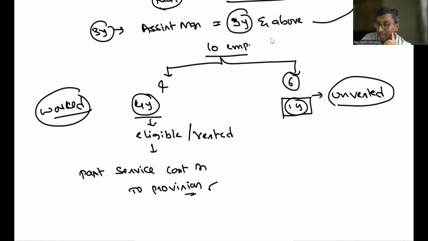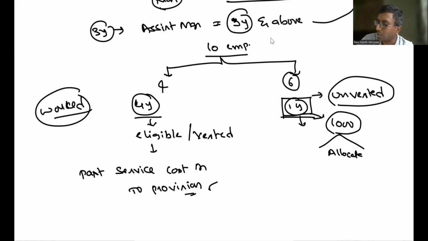Now what is the standard saying? What is the amount that comes to 1 year service cost? Sir, 1 year service cost is 1,000 rupees. Some number I'm taking. Anyhow, another 2 more years these guys have to work, no? Yes, sir. So the 1,000 rupees related to the first year, you please allocate it in the remaining period. Remaining period means you charge in Y2 and Y3. In Y2 you will be charging 500, in Y3 also you will be charging 500.